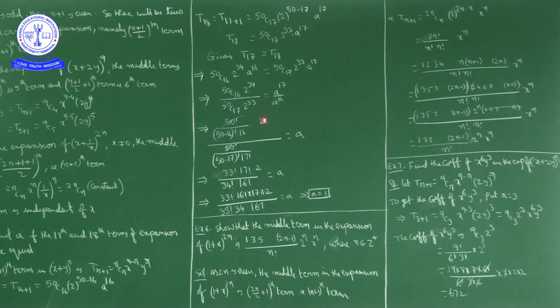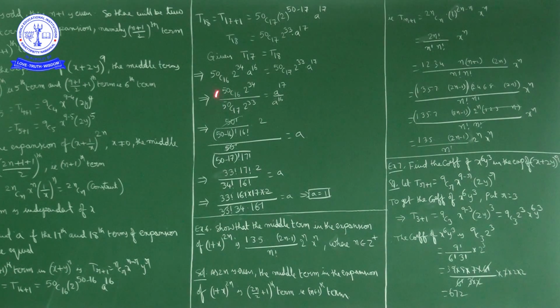So 2 in numerator. Okay, and 50C16, nCr formula. nCr formula is n factorial by n minus r factorial into r factorial. So 50C16, n is 50, r is 16: 50 factorial upon 50 minus 16 factorial into 16 factorial.